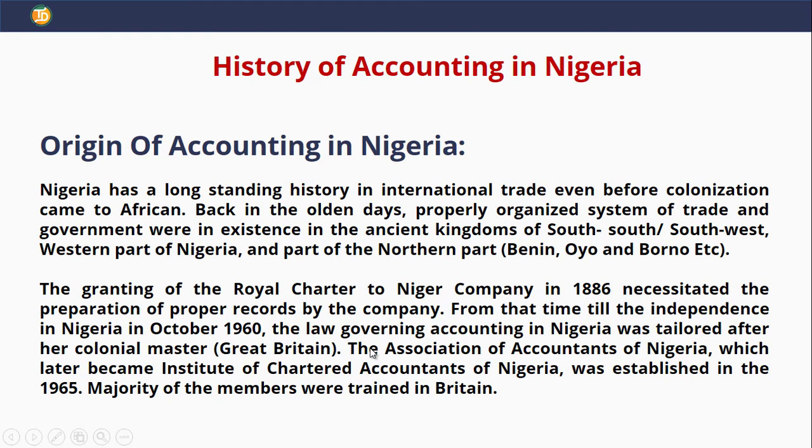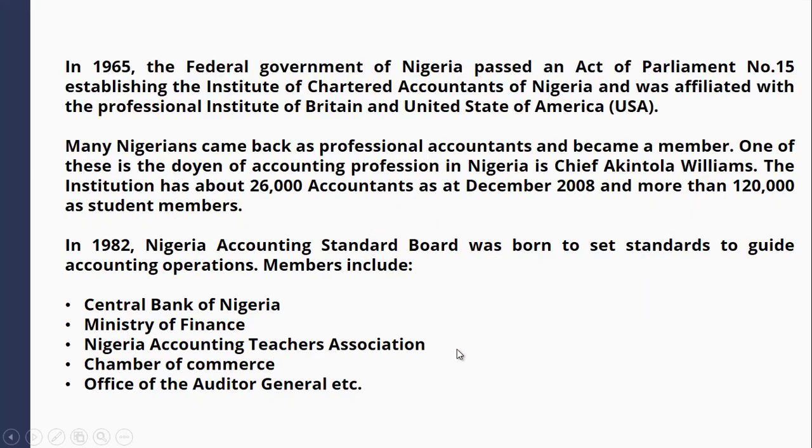The Association of Accountants of Nigeria, which is now the Institute of Chartered Accountants of Nigeria, was established in 1965. Why was it established? Because there were history of accounts being prepared in Nigeria. Now, in 1965, the federal government of Nigeria passed a law that created the Institute of Chartered Accountants of Nigeria, with affiliates to accounting profession in Britain and United States of America.